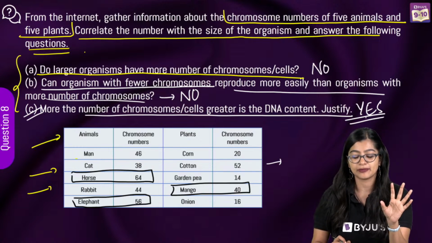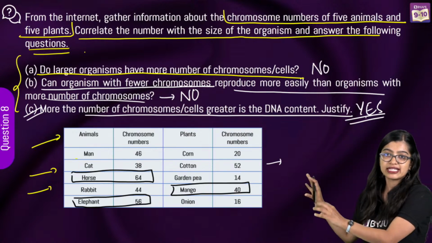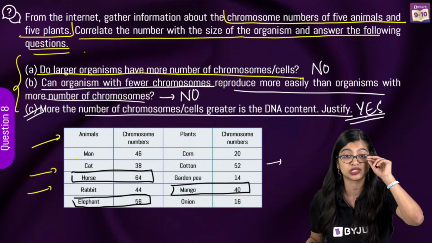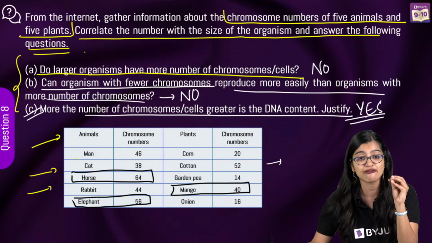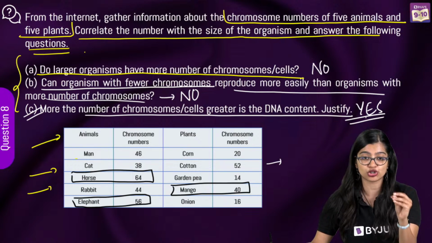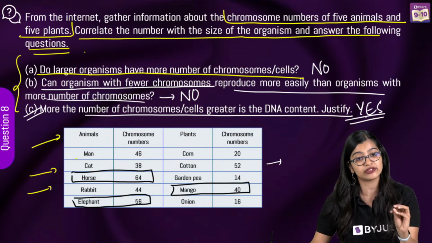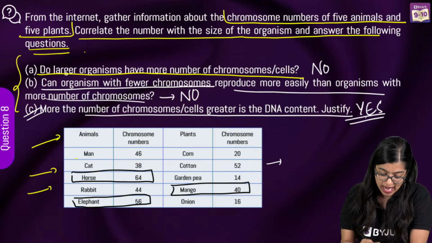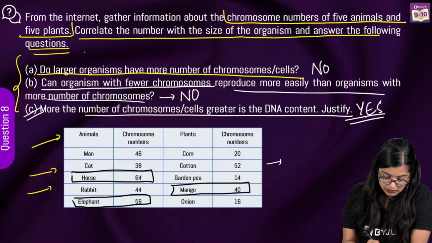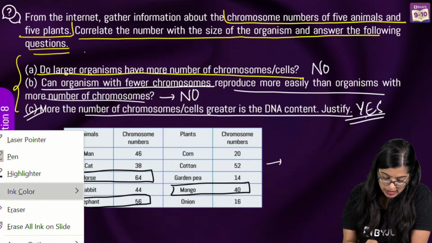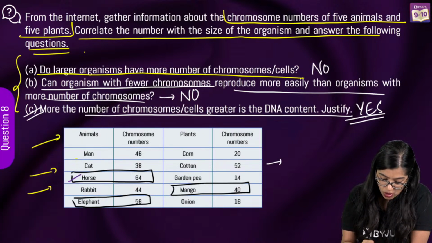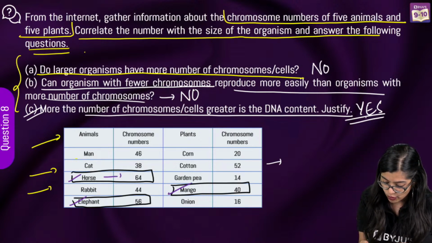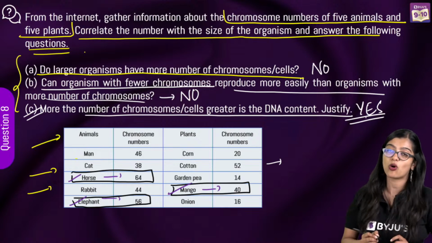Now, you are given some animals and plants with their number of chromosomes. I need you all to stay focused in this part. I will repeat 1, 2 and 3 once again. Look at what I have highlighted. I have highlighted horse, I'll use another color, I have highlighted elephant and I have highlighted mango. Now horse has 64 chromosomes, elephant has 55, mango has 40.